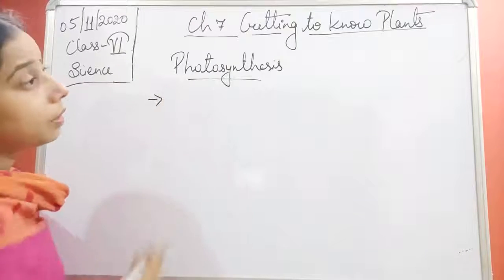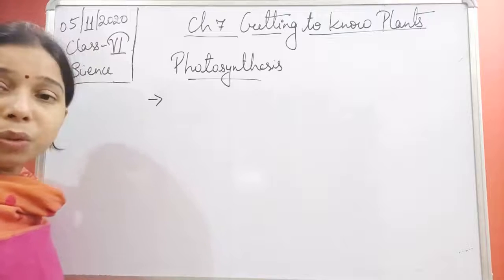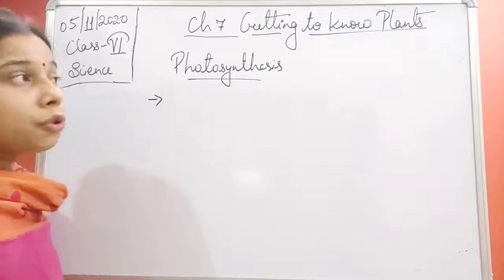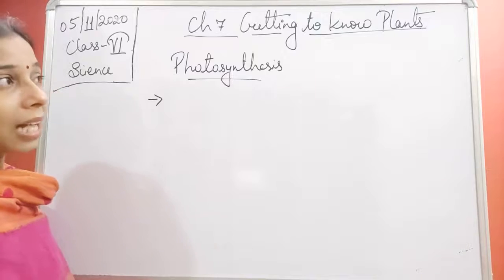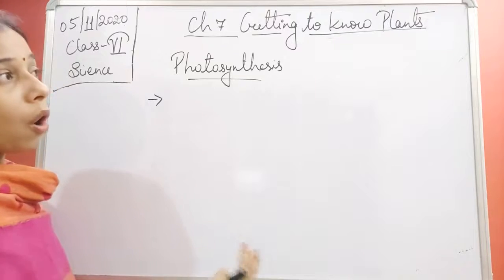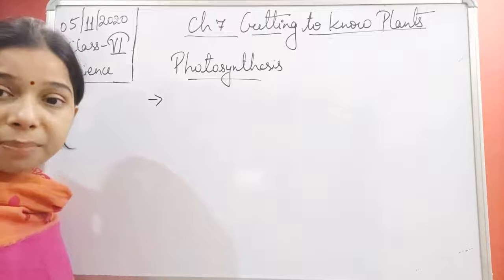Now, these plants have been divided into different types. You see students, plants have been divided on the basis of their shapes and sizes.